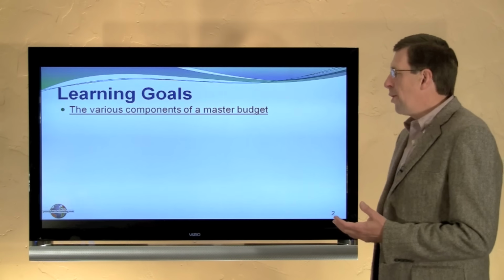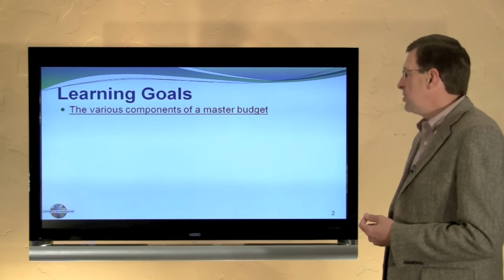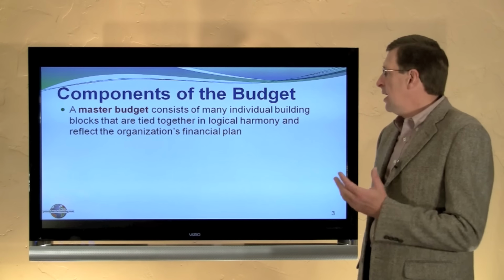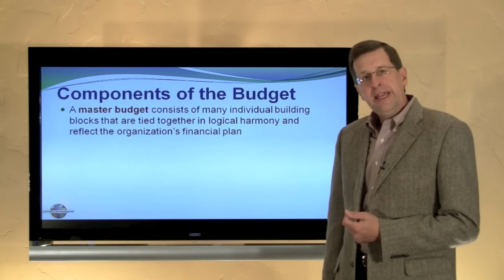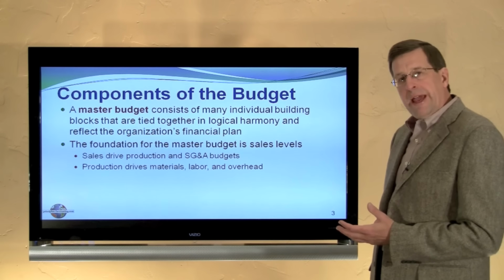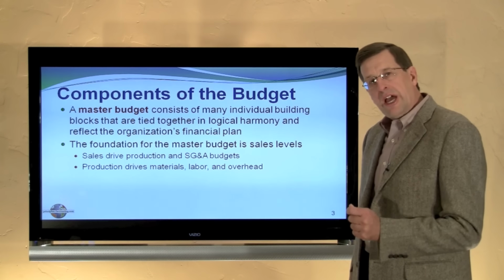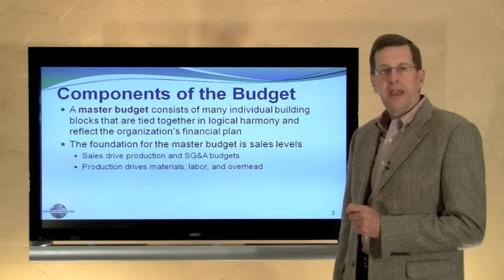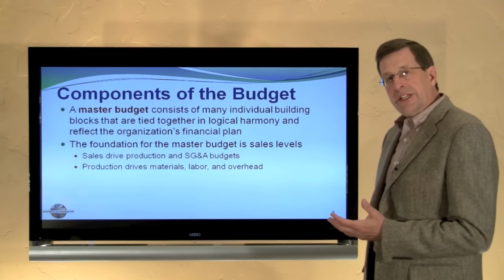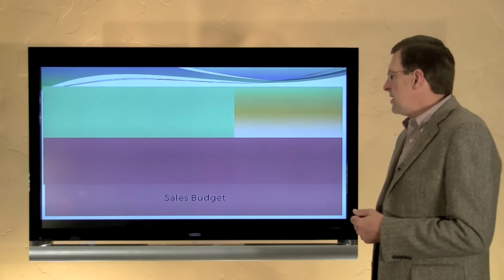In this module, we are going to look at the nuts and bolts, or mechanics, of budgeting by looking at the master budget. A master budget consists of many individual building blocks that are tied together in logical harmony and reflect the organization's financial plan. The foundation of the master budget is the level of sales. Sales, you see, drive the level of production as well as the necessary and anticipated expenditures for selling, general, and administrative cost. Production then drives materials, labor, and overhead. Sales is the starting point for all of this activity.